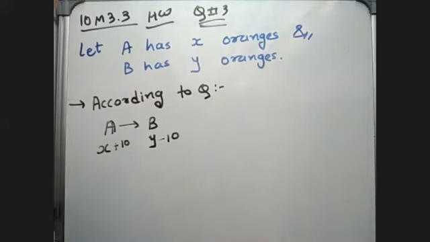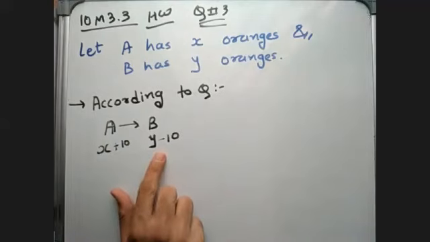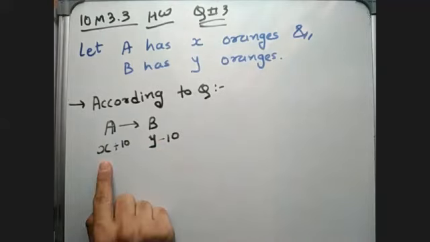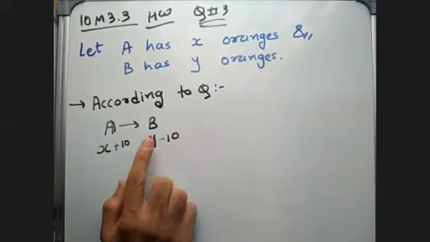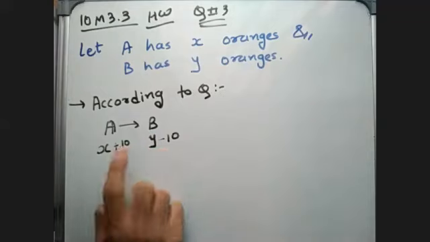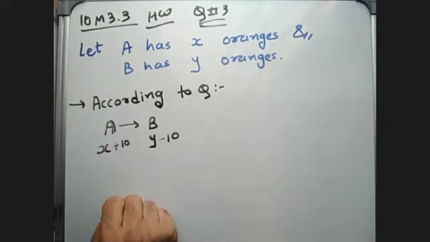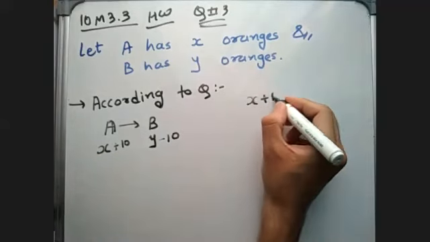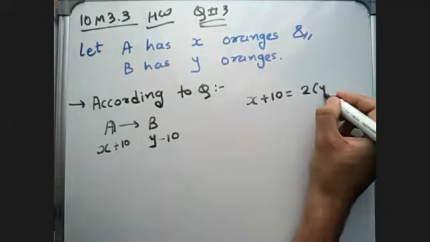So if B is giving 10 oranges to A, then B will have Y minus 10 oranges and A will have X plus 10 oranges. So I will have twice the number of oranges left with you. So according to the condition, X plus 10 is 2 times Y minus 10, right?